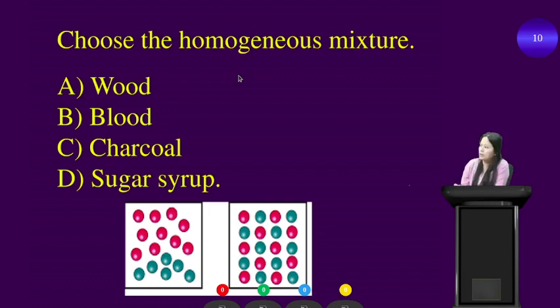Choose the homogeneous mixture. Option A is wood, option B is blood, option C is charcoal, option D is sugar syrup. Alright students, your time is up.